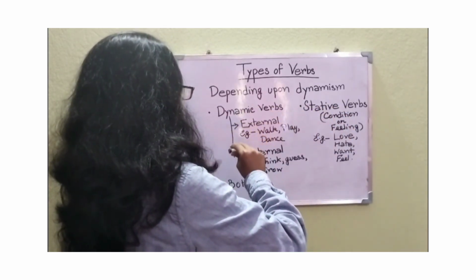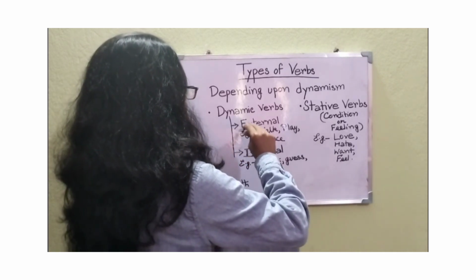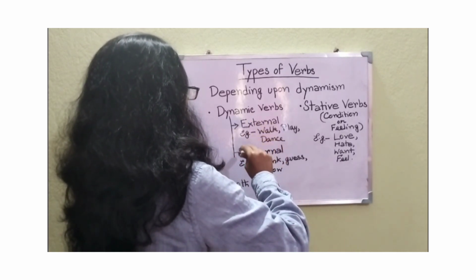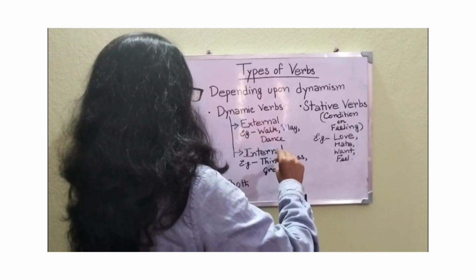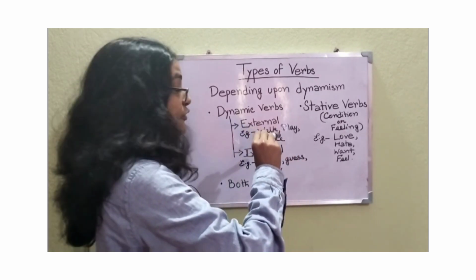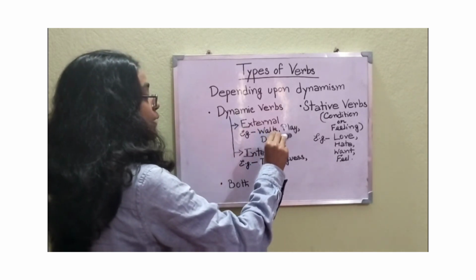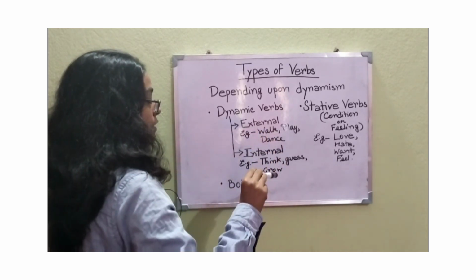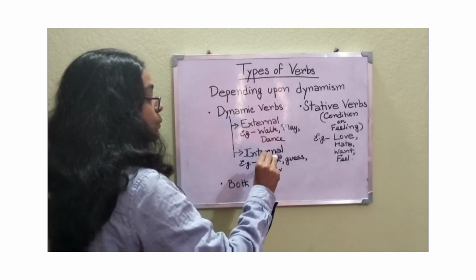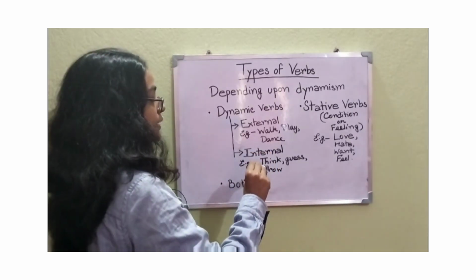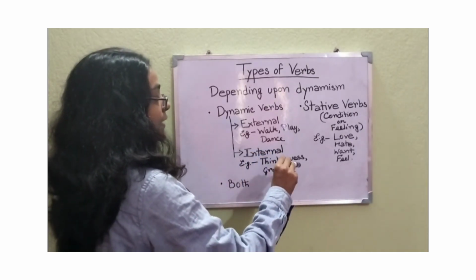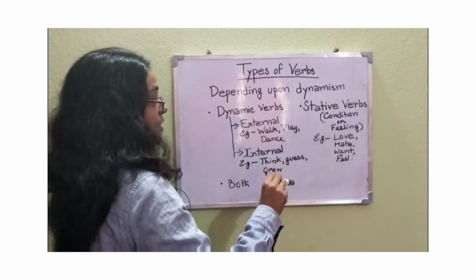Dynamic verbs can again be reclassified into external dynamic verbs and internal dynamic verbs. External dynamic verbs represent external movement such as walk, play, dance, etc. Internal dynamic verbs represent internal movement such as think, guess, grow, etc.